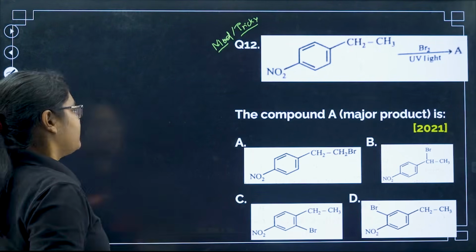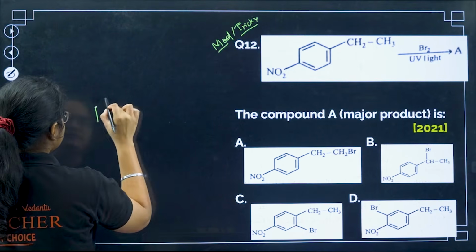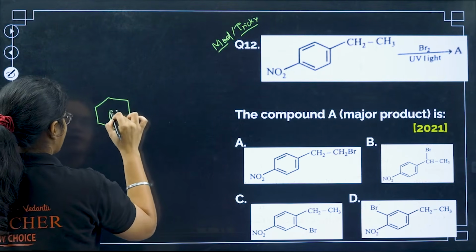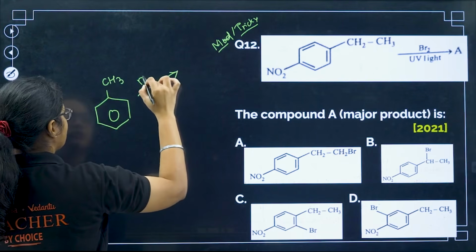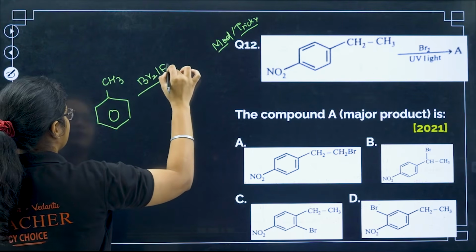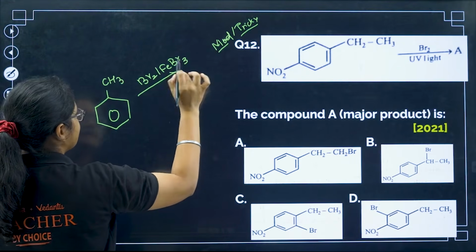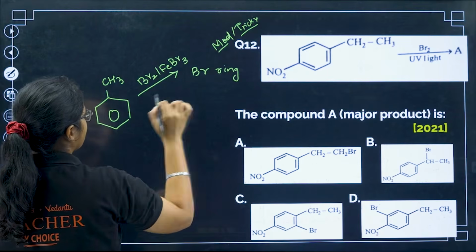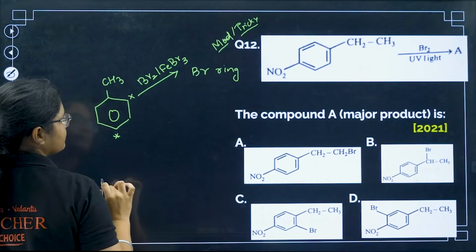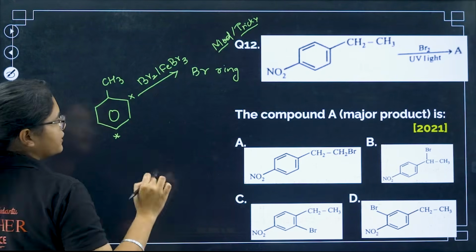Okay, fine. Now let's see 2 things. If you have a ring, for example toluene, and if you use Br2 with FeBr3, in that case bromine will attach to the ring, either here or here, ortho and para positions, 2 products I will get.